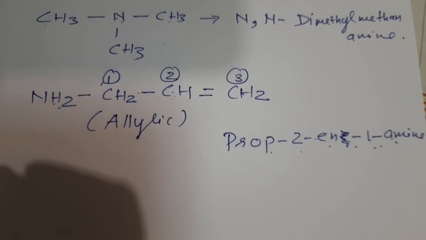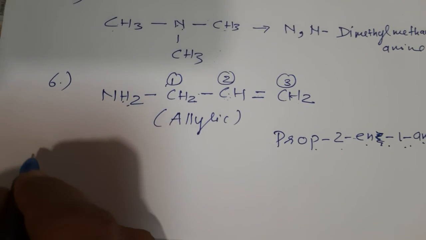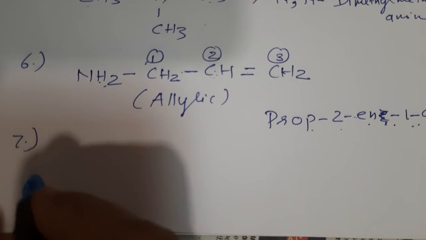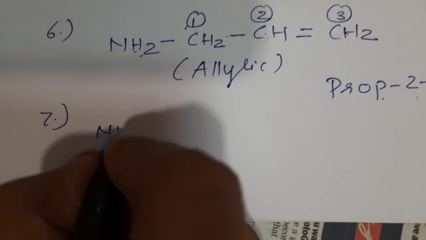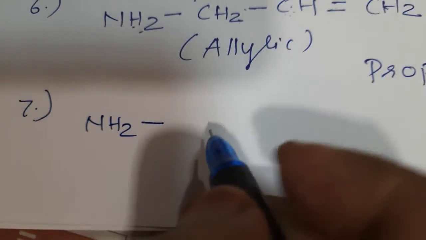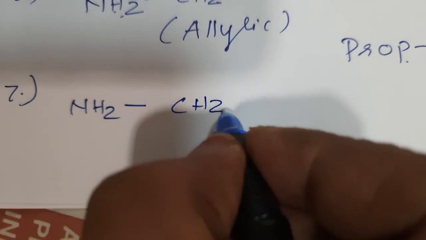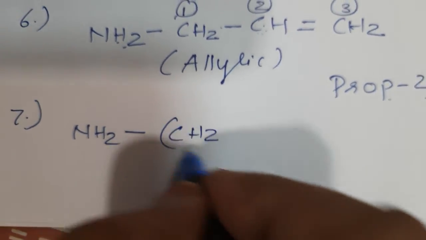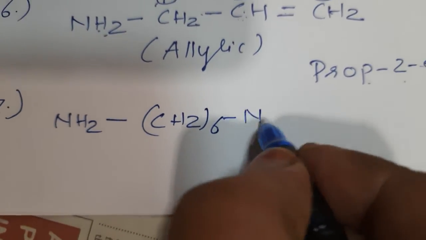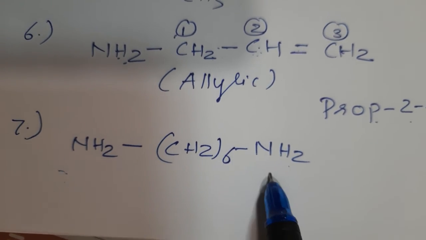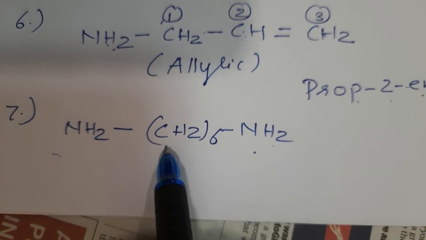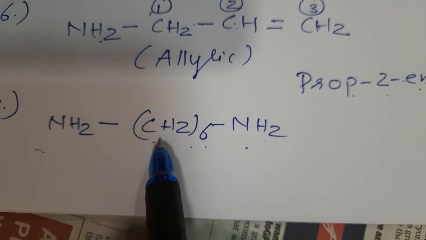Clear? Next compound, let me show you one bigger compound, that is NH2, then I will write here (CH2)6NH2. So you can say that it is a diamine. So how many carbon atoms can you see here? 6.